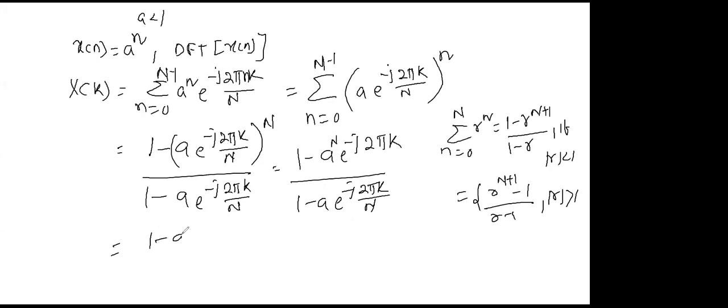Then it is 1 minus a to the power N divided by 1 minus a e to the power minus j 2 pi k by capital N. This is the answer. Yes or not?